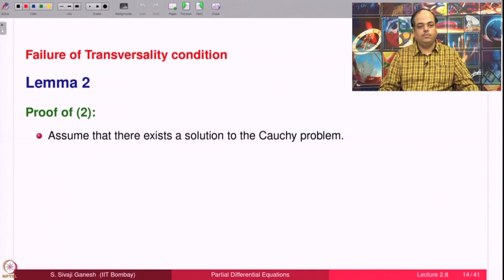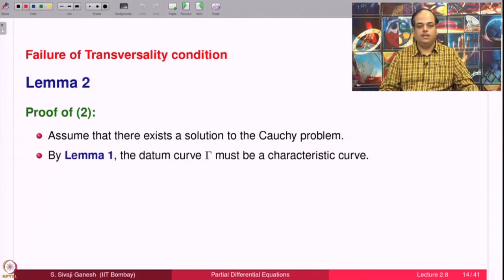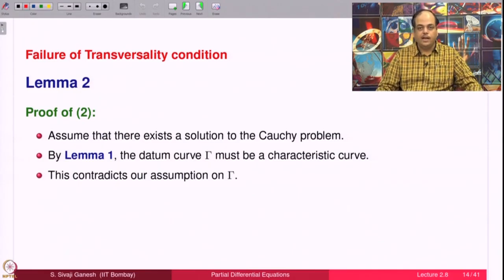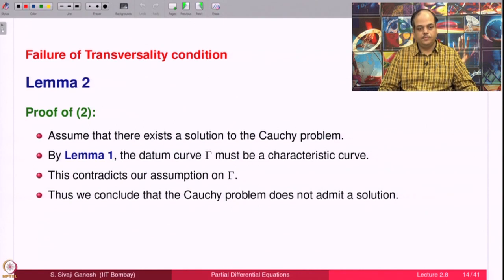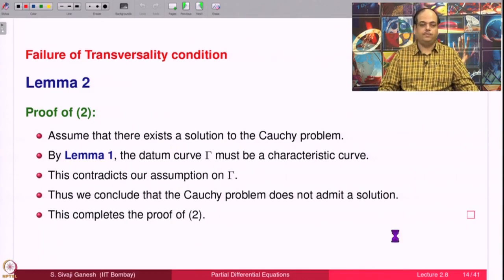So, second proof of the second part: assume that there is a solution. Then by lemma 1, the datum curve must be a characteristic curve, and we have assumed it is not; not only is it not a characteristic curve, it does not have a characteristic direction at any of its points. That is the hypothesis of part 2 of lemma 2. So, it contradicts. Therefore, the Cauchy problem does not admit a solution. So, this completes the proof of 2.